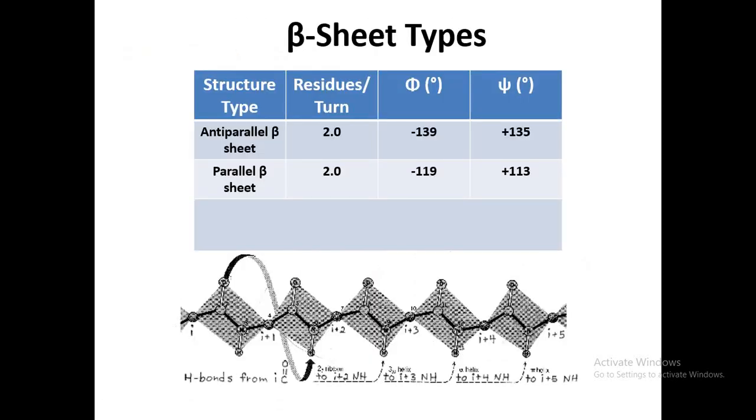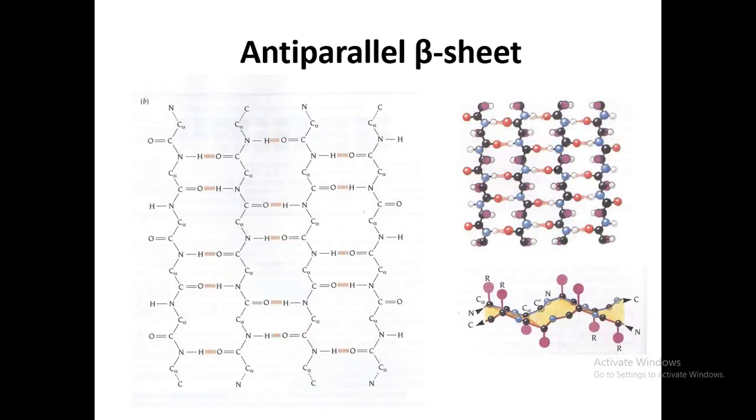Beta sheets have different types. It may be parallel and it may be anti-parallel. So what is the anti-parallel beta sheet? We can see here, if the beta strands in the beta pleated sheet have different directions, it will be an anti-parallel beta sheet. So what is this direction? I will explain it here.